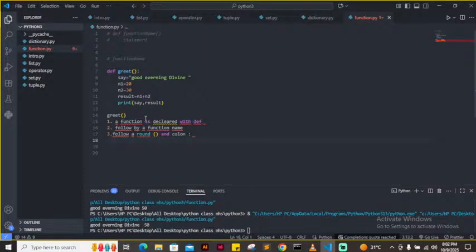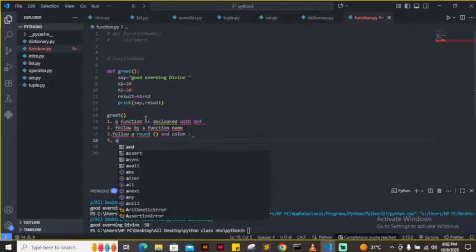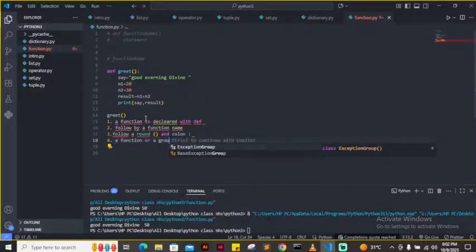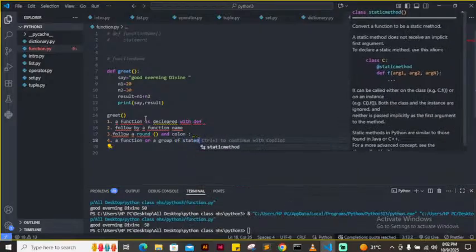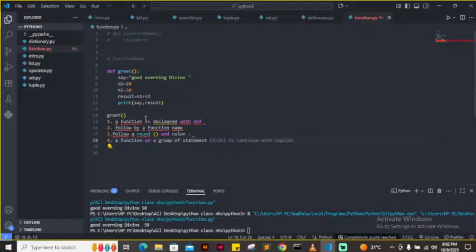Then the last thing, a function body or a group of what? Statements, followed by a function body or a group of statements. So where is the group of statements? The group of statements are these. These are the group of statements. So this is what you need to know.